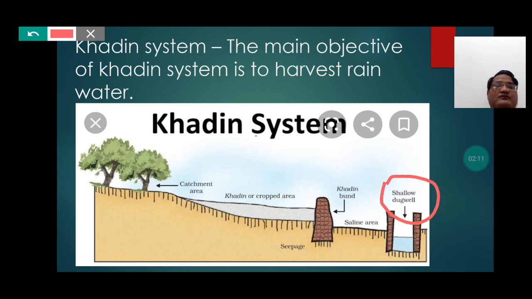So students, the catchment area, the seepage area, the saline area and the dugwell area are the important parts or components of the Khadim system.